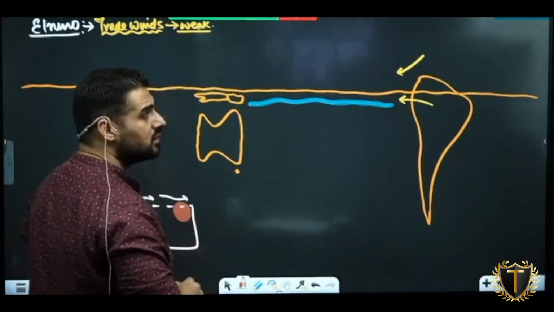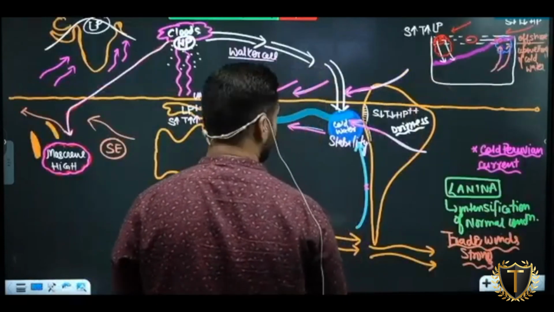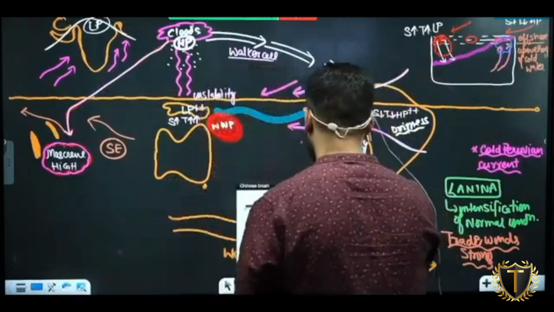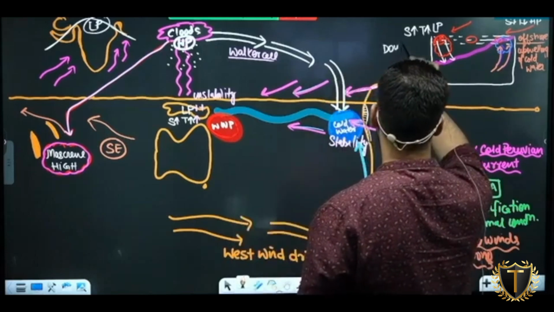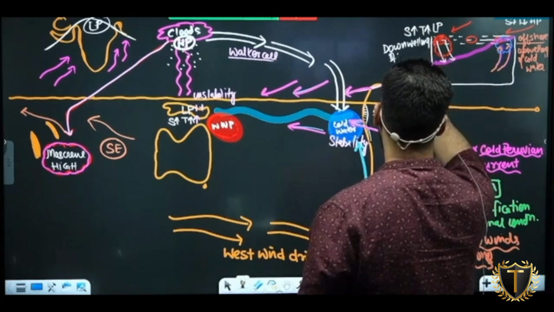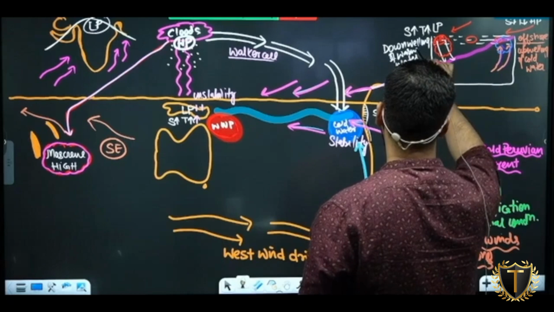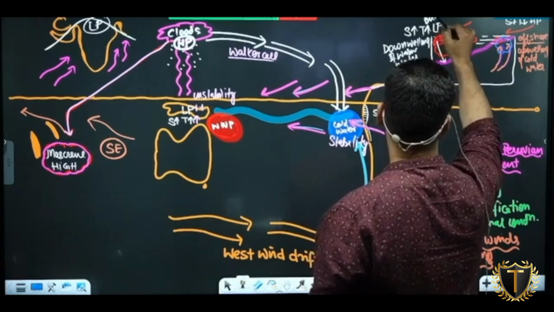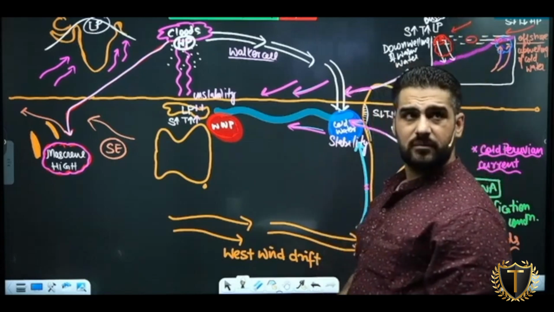Downwelling. Am I clear with this? जैसे हमने यहाँ पढ़ा था. In this part, what will be here? Downwelling. Warm or cold water? Of warm water. Why? Winds are onshore here. Hope it is clear to everyone.